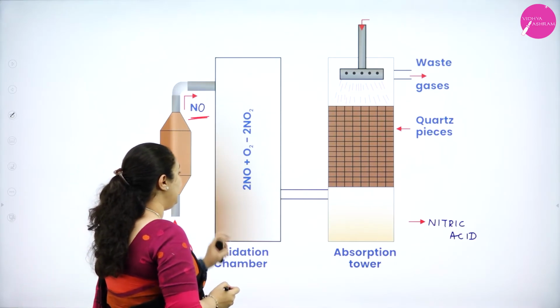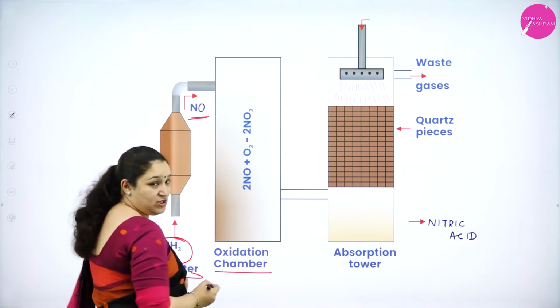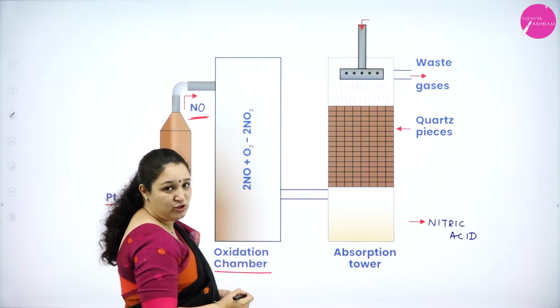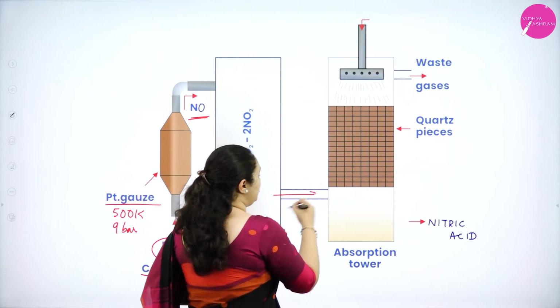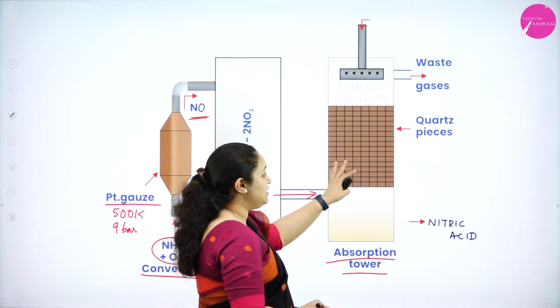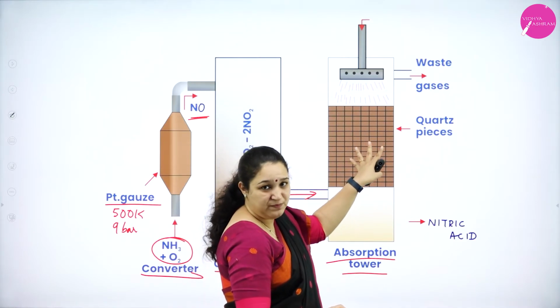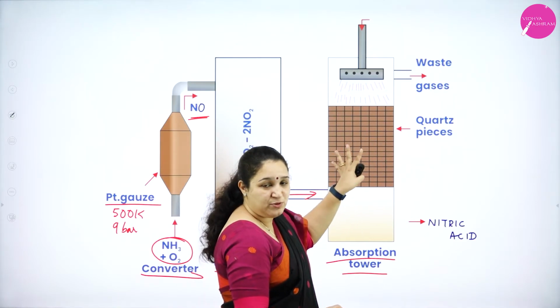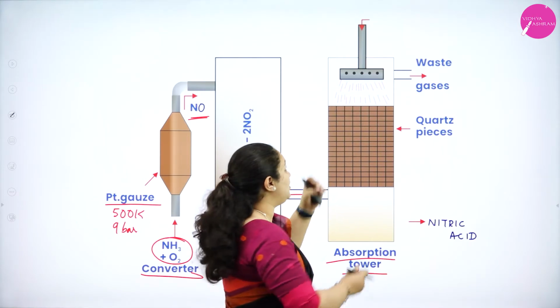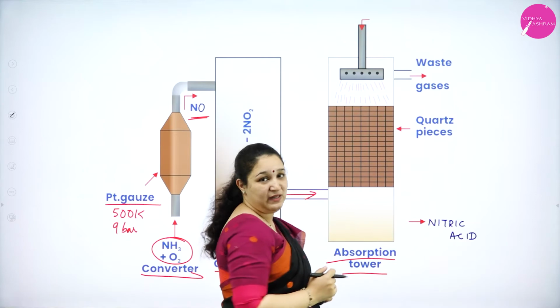This nitric oxide is then passed through the oxidation chamber, where nitric oxide is mixed with more air to form nitrogen dioxide. Further, nitrogen dioxide is passed through the absorption chamber. In this chamber you have quartz pieces for the adsorption process, and then nitrogen dioxide is mixed with water. Water is continuously sprinkled there.